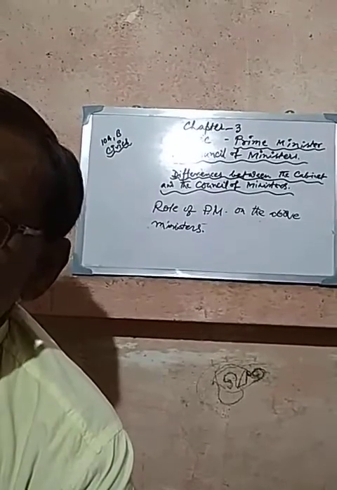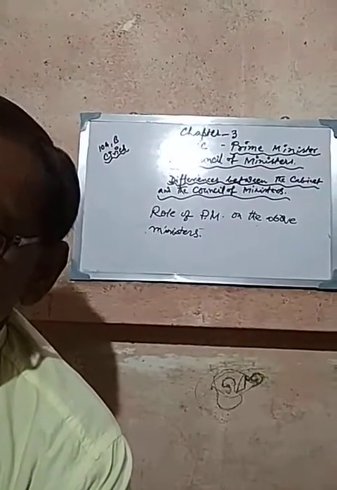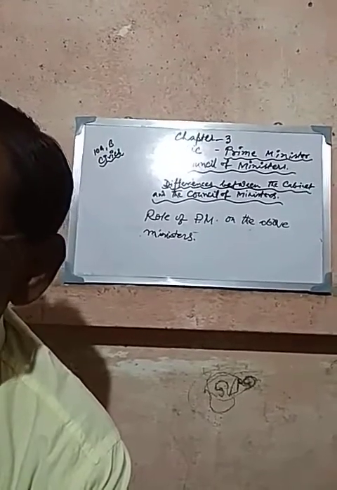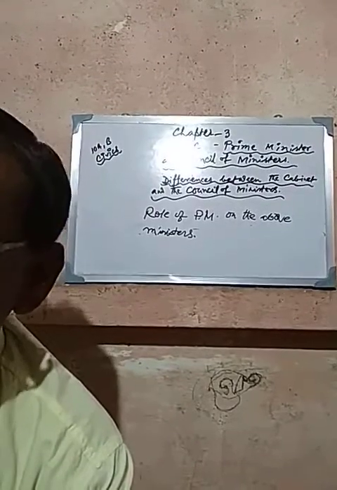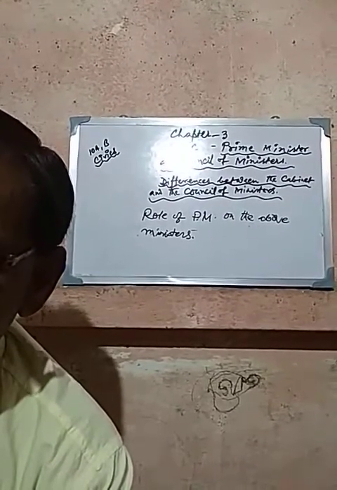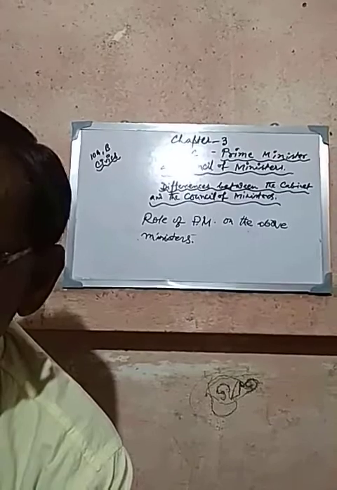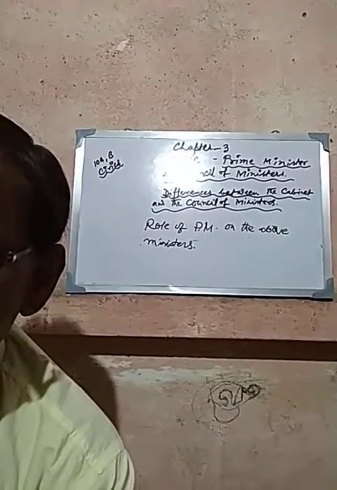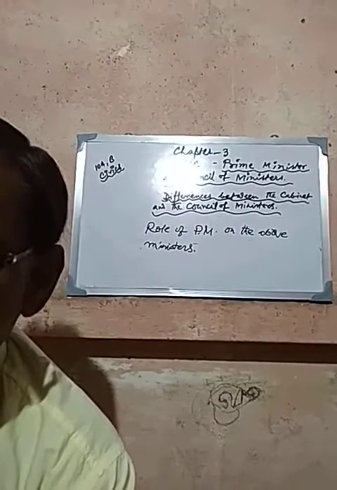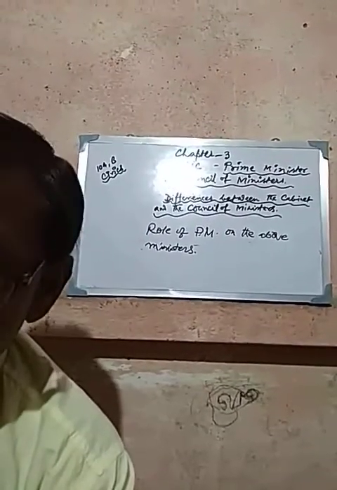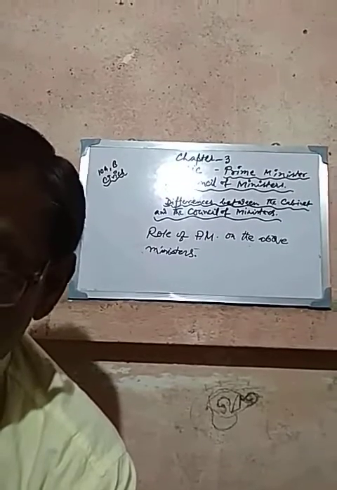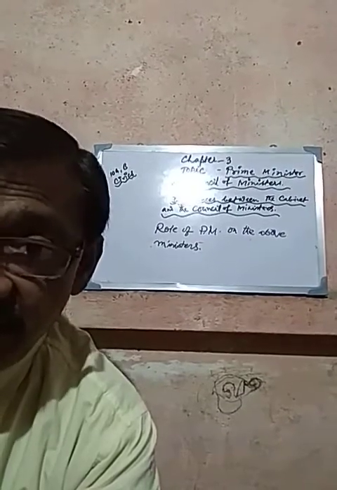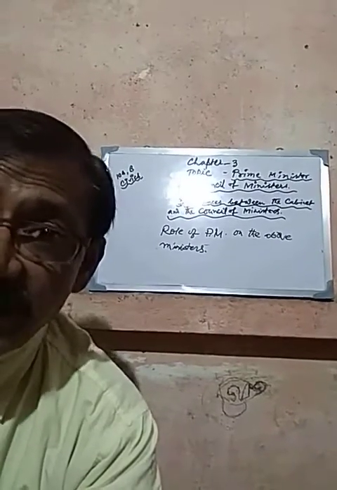Before discussing this point, I would like to make one point clear to you, my dear students, for your better understanding. That is, when I use the term Council of Ministers, in that case we have to mention ministers of three categories: cabinet ministers, ministers of state, and deputy ministers.